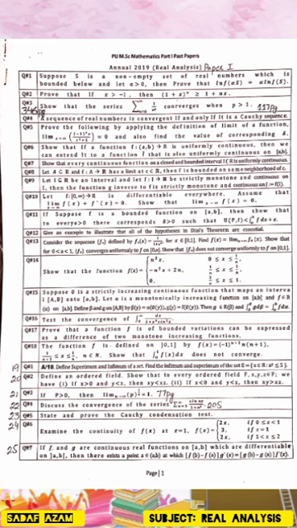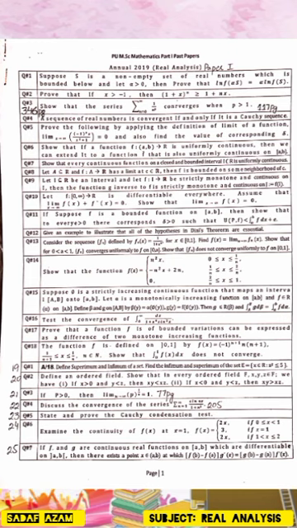Question number 14. Show that the function f(x) is equal to n squared x for 0 less than or equal to x less than or equal to 1 over n, minus n squared x plus 2n for 1 over n less than or equal to x less than or equal to 2 over n, and 0 for 2 over n less than or equal to x less than or equal to 1.